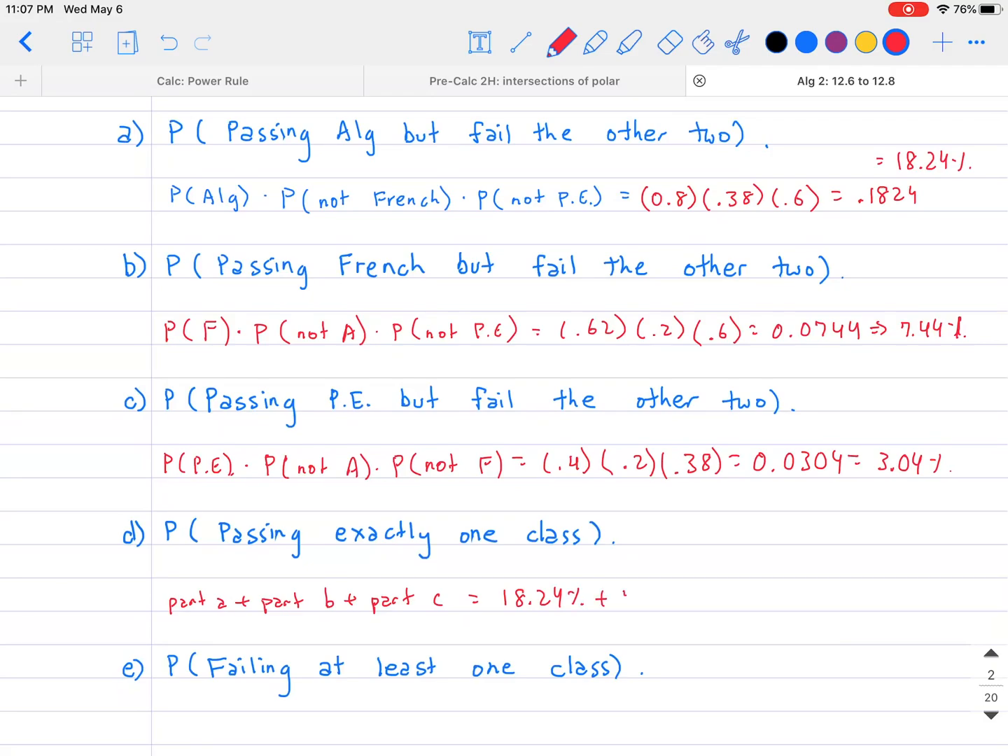So your answer is 18.24% plus 7.44% and then plus 3.04%. And so let's see. Let's go ahead and add those up. So take that and add it with 0.0744 and then add it with the last one, which is going to be 0.1824. So it comes out to be approximately 28.72% then. Okay. All right.